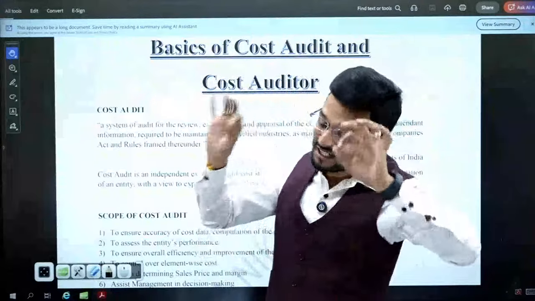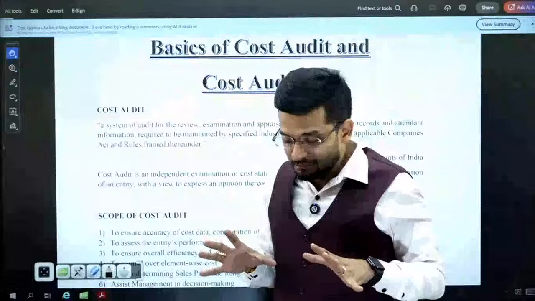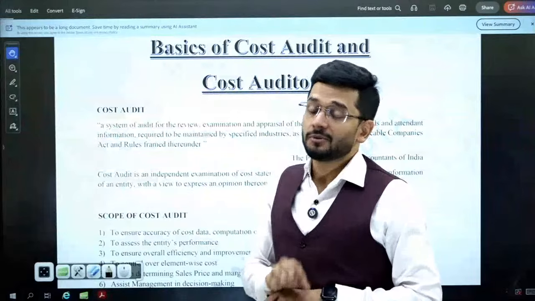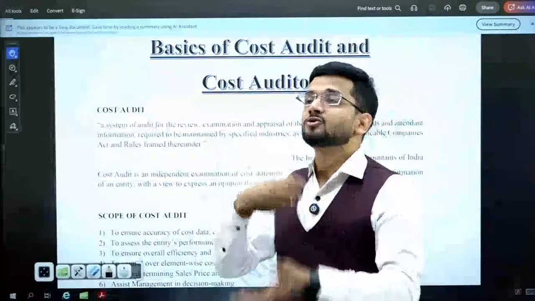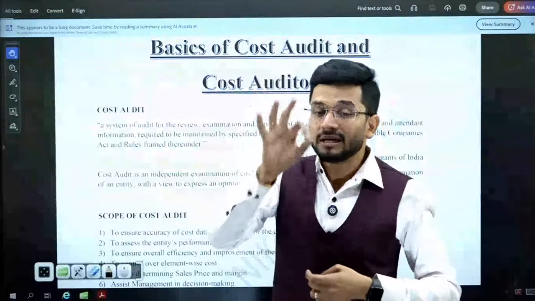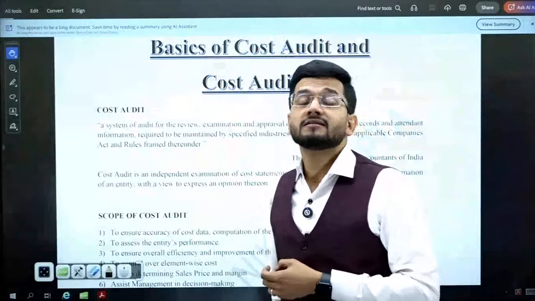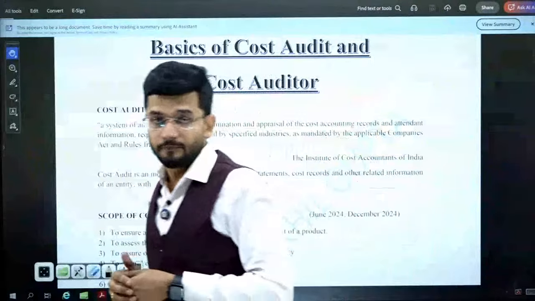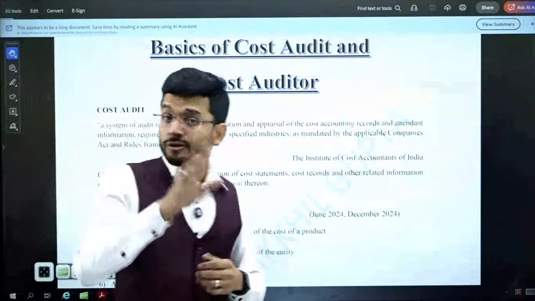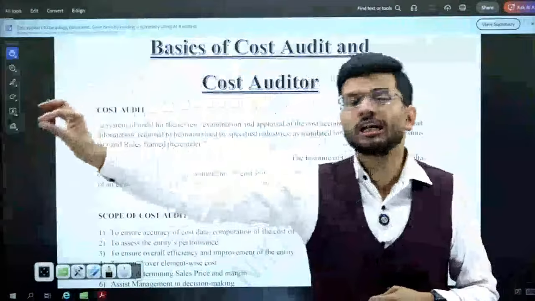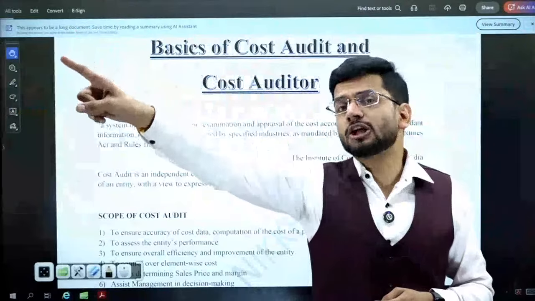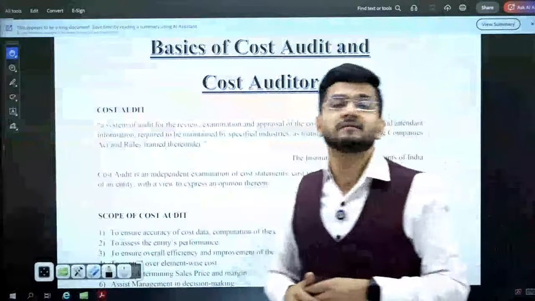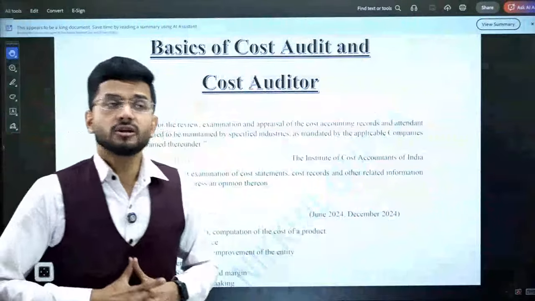Guys, let me start by busting this myth which is there in your mind, that cost audit is a pure theory subject and all you need is to mug up. This is a big myth in all the students in CMA Final, and the myth extends to the level that cost audit is entirely theoretical. Cost audit is not entirely theoretical. I've already told you, at least 30% of your paper, it can go up to 40%, will be purely practical, where you need to solve practical questions, and the rest 60% will be theoretical. So first of all, cost audit is not a theory subject.